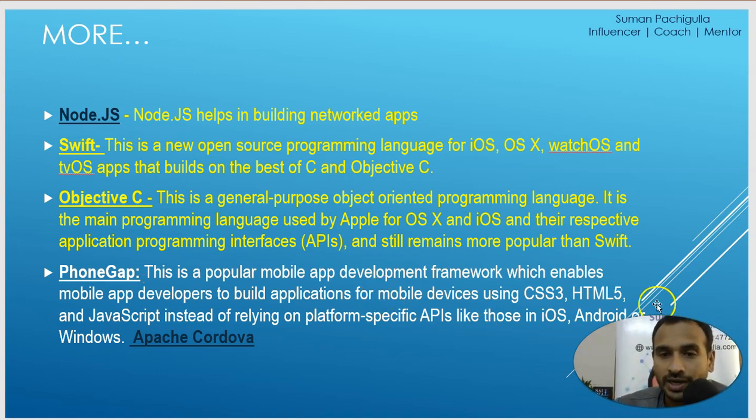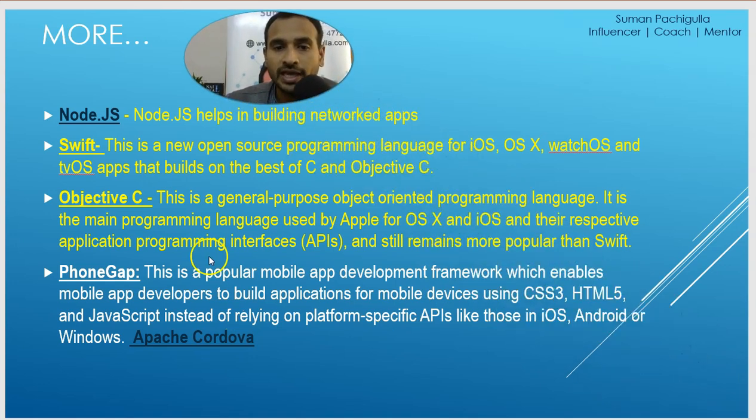So this is what enables the mobile app developers to build applications for devices using CSS3, HTML5 and JavaScript instead of relying on platform specific APIs like iOS, Android or Windows. So they use PhoneGap. Why do they use PhoneGap? This is a framework. It helps the developers to develop an application which is not platform specific, and that could be used by any platform.